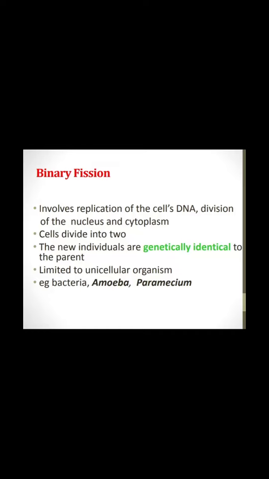Morning class. Last time we discussed asexual reproduction. In asexual reproduction, I taught you about different forms. There are 5 forms of asexual reproduction. Number 1 is fission, second is budding, third is spore formation, number 4 is known as fragmentation, and number 5 is known as vegetative propagation. Of these 5 forms, we will first discuss fission.